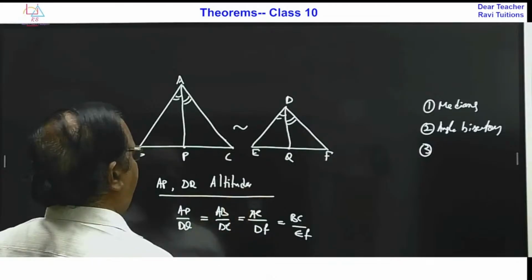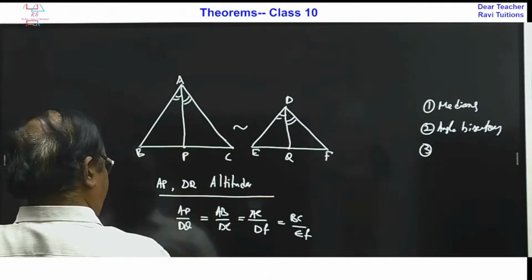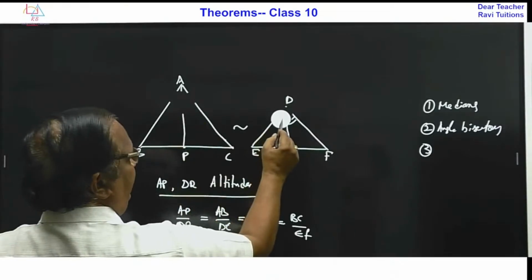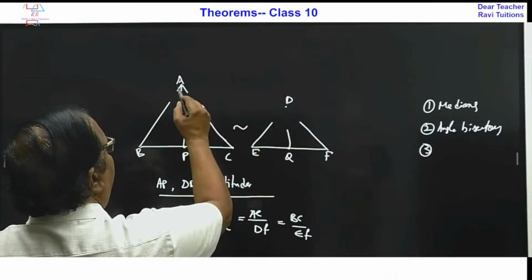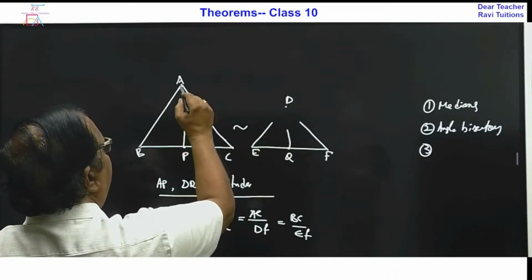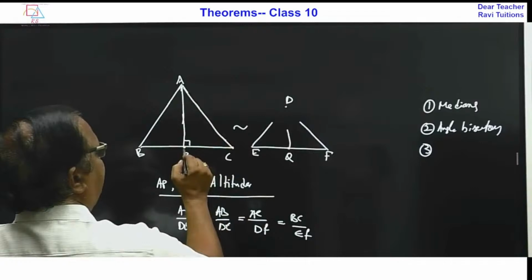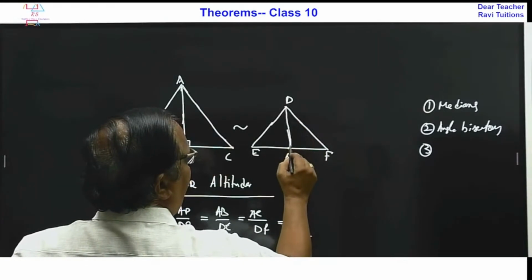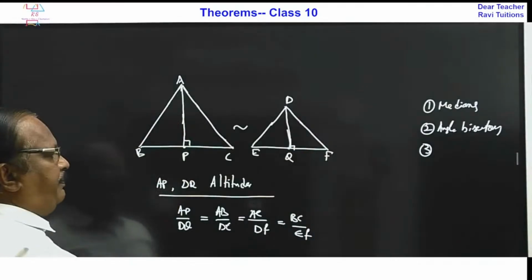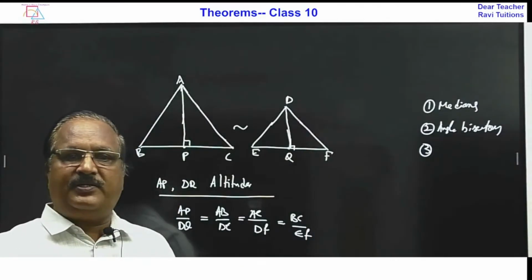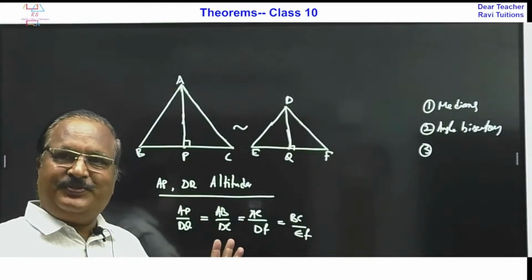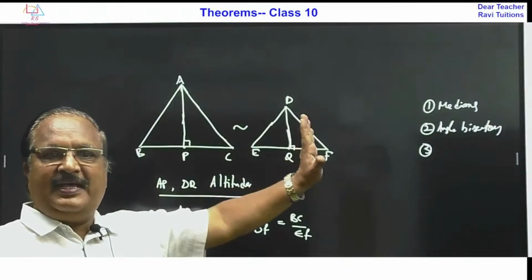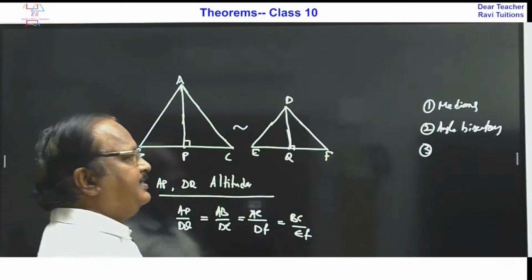Altitude means this is 90 degrees and this is also 90 degrees. So AP and DQ are altitudes. Even in this case the same holds: the ratio of altitudes is the same as the ratio of the corresponding sides.